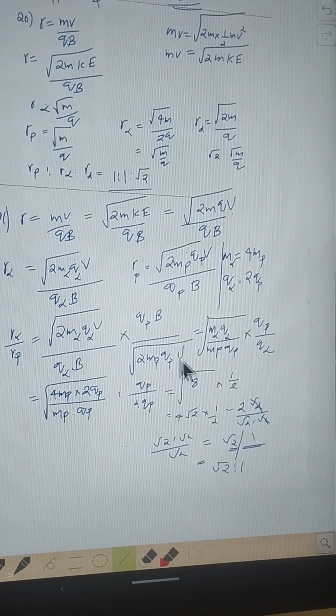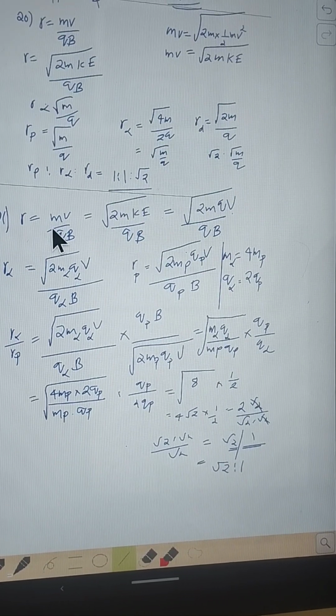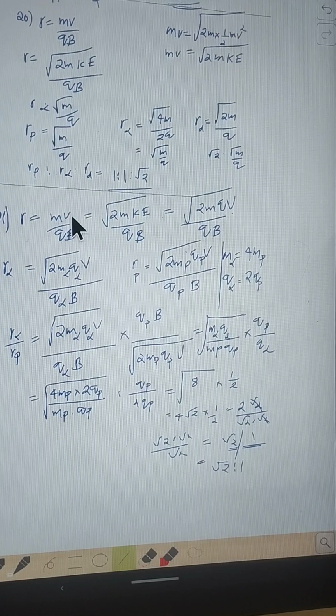So here radius expression we know, and we have seen that momentum can be written as square root of 2m into kinetic energy. And we have seen that the energy of a charged particle moving in a potential difference V is QV. So kinetic energy can be written as Q times potential.